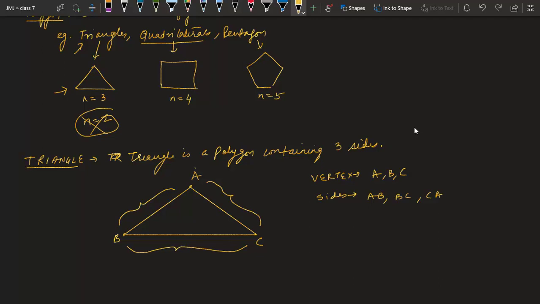Sometimes you will find in your books there is a line like this over the side. This line is just showing it is a line segment. If you put this line, it is good; if you don't put it, it is okay. Apart from this, there are 3 angles. As the name is triangles, we have to see the angles also. This is the first angle, second angle, and third angle. How should we name them? We should name them angle BAC, that is this angle, angle ACB, and finally angle CBA.